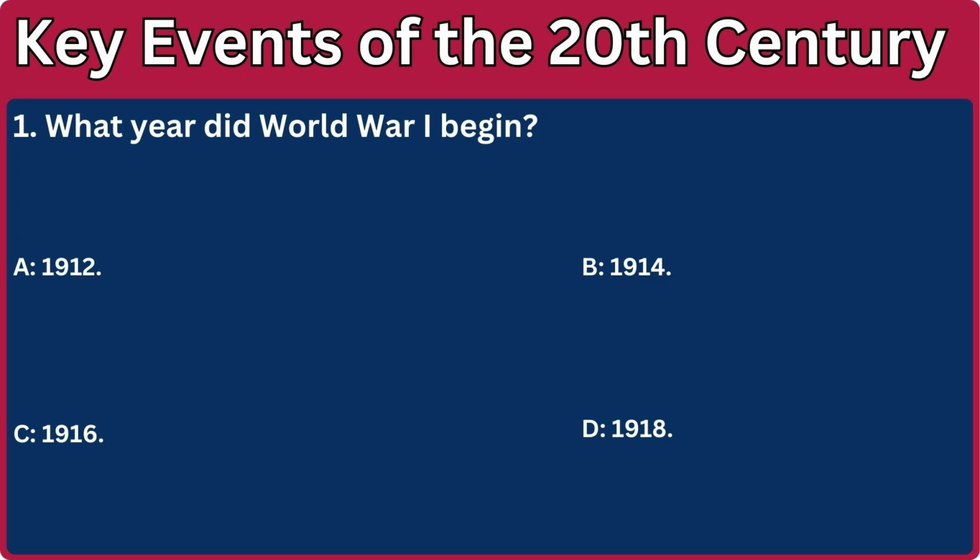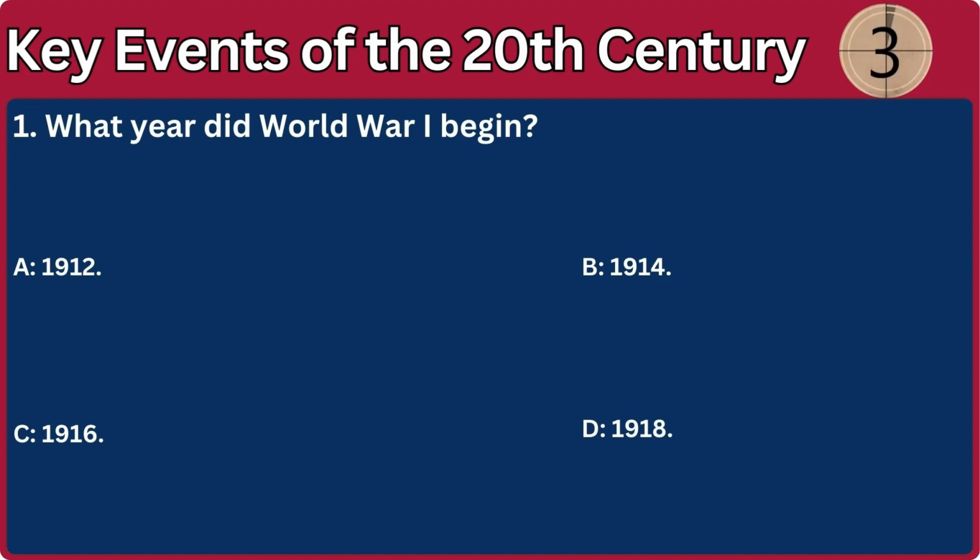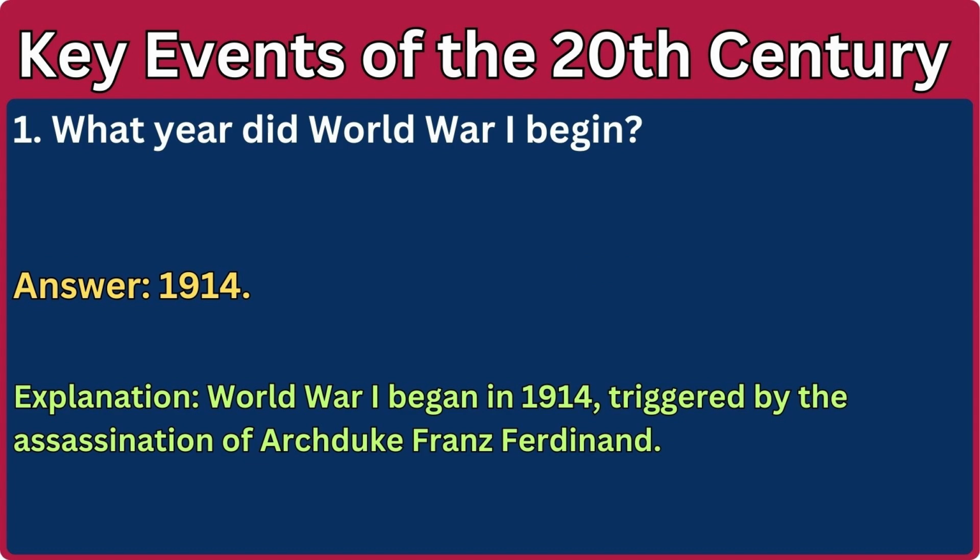1. What year did World War I begin? A. 1912. B. 1914. C. 1916. D. 1918. Answer: 1914. Explanation: World War I began in 1914, triggered by the assassination of Archduke Franz Ferdinand.